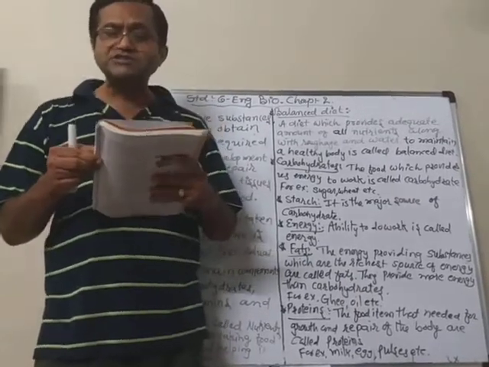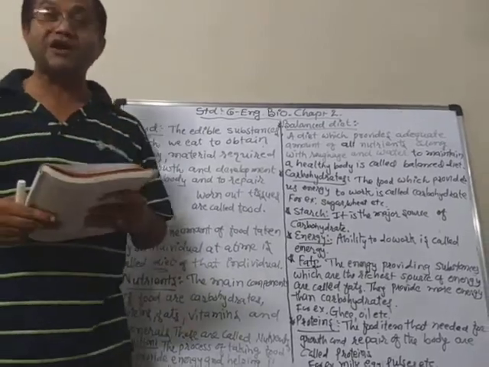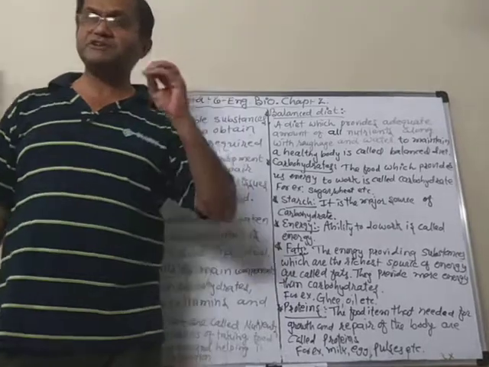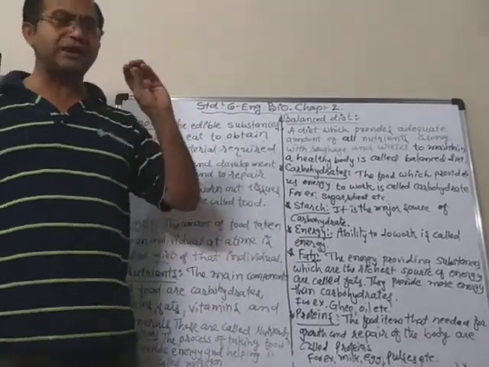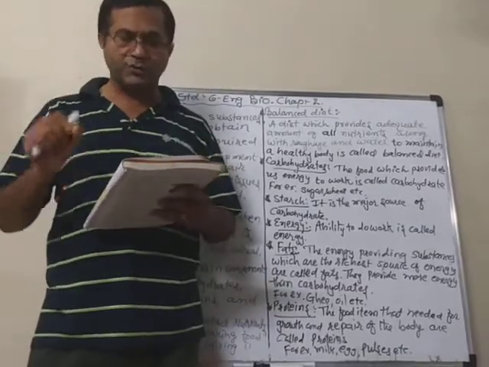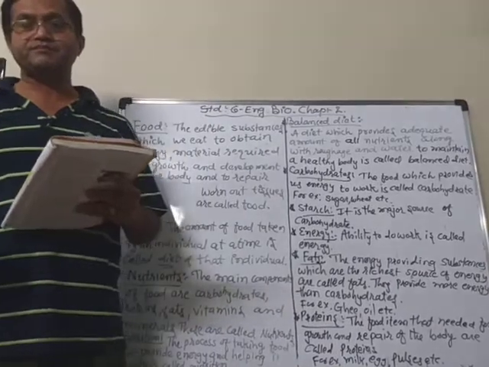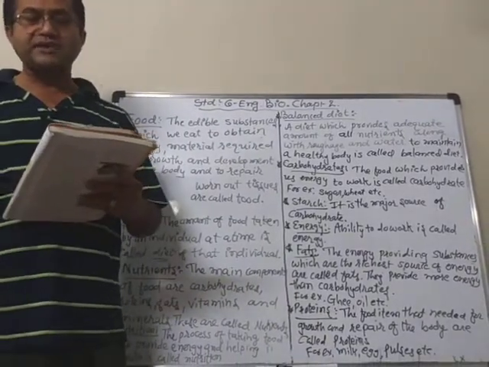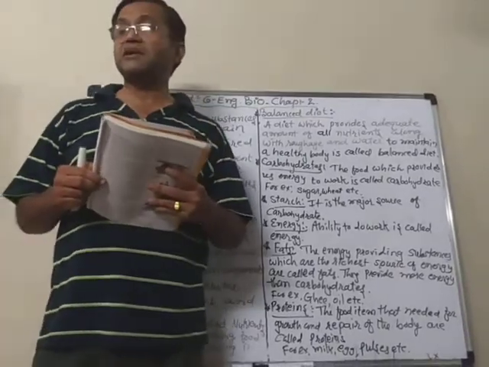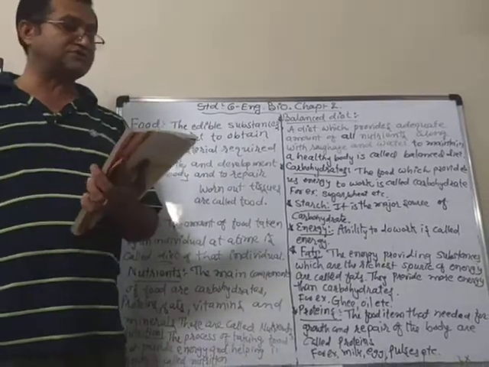Then shake well, and if you see that it turns violet, then it contains proteins. So first, if it is in solid form, you have to crush it and make a paste. Then take 10 drops of caustic soda solution and 2 drops of copper sulfate in that food item, and shake it well, right? Then if you see the contents turning violet, that means it contains proteins.